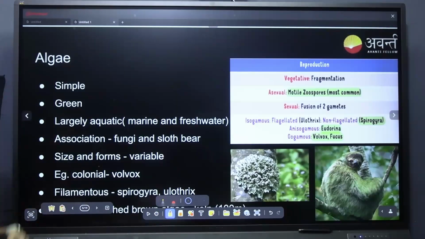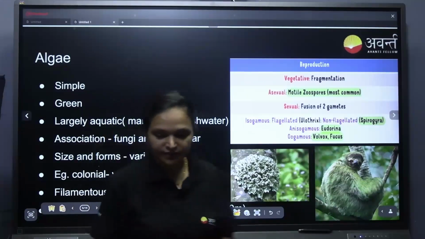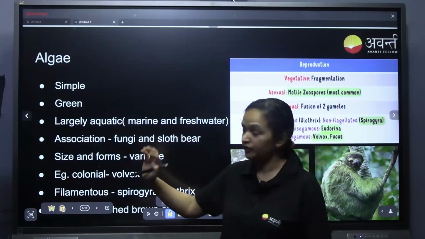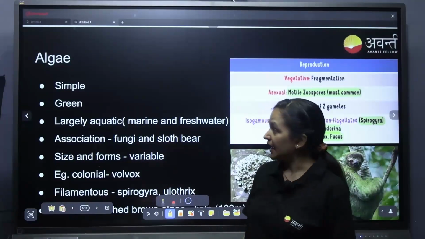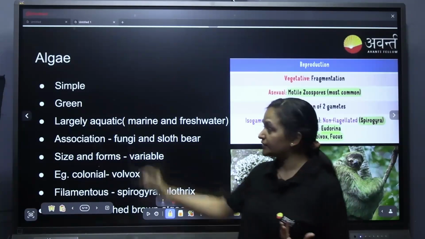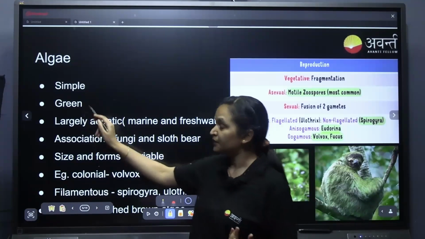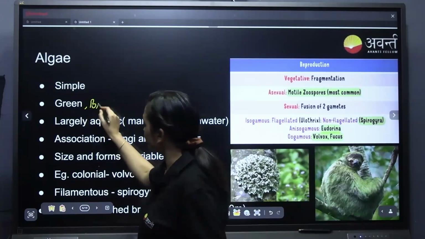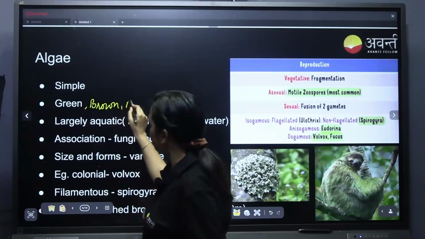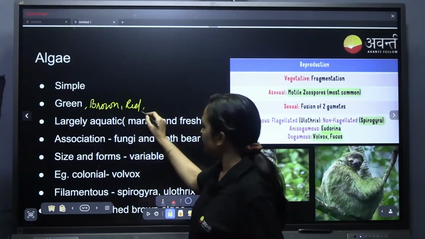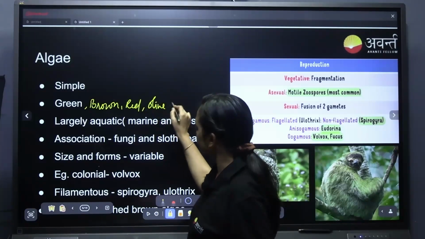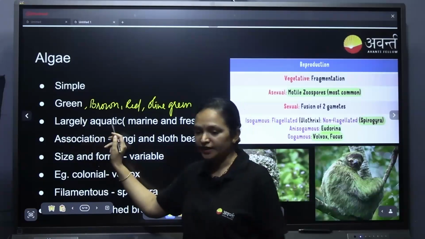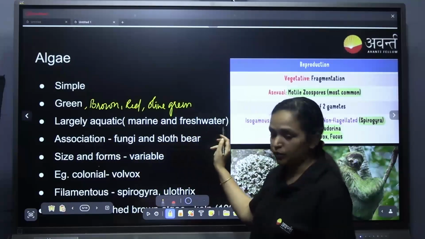Now we are going directly into the algae that we started, right? We just covered the classification part of it. Now we are going to algae. What is algae? You already know. It is very simple. It is green in color, that is, Chlorophyceae will be green in color. Other algae will be brown, red in color also, olive green also. Then it is largely aquatic, marine as well as freshwater.